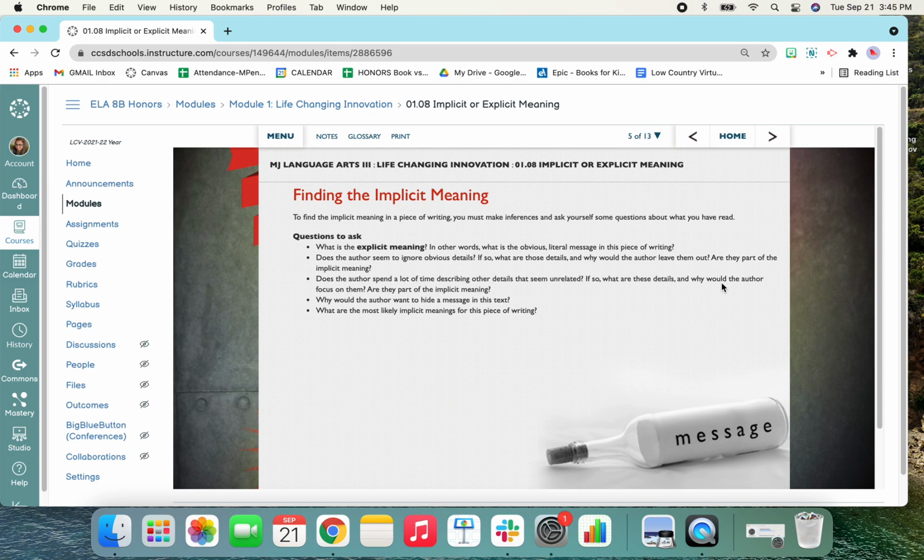Does the author spend a lot of time describing other details that seem unrelated? If so, what are these details? And why would the author focus on them? Are they part of the implicit meaning? Why would the author want to hide a message in this text? What are the most likely implicit meanings for this piece of writing?